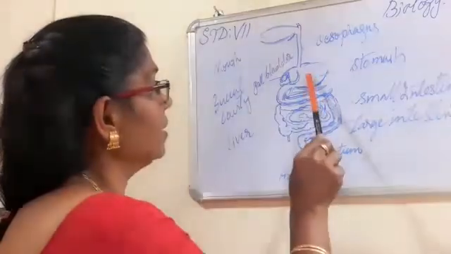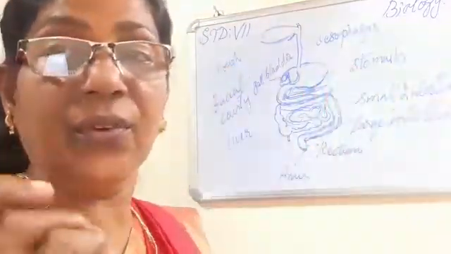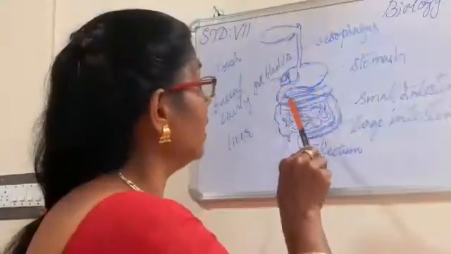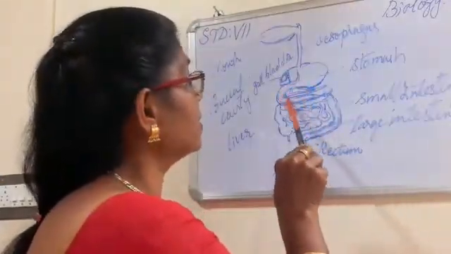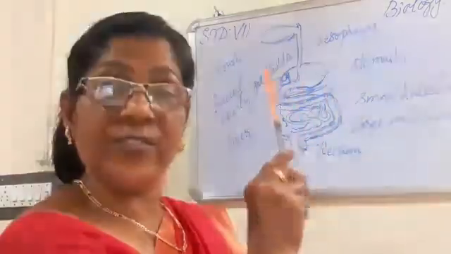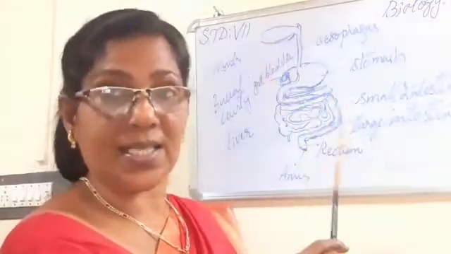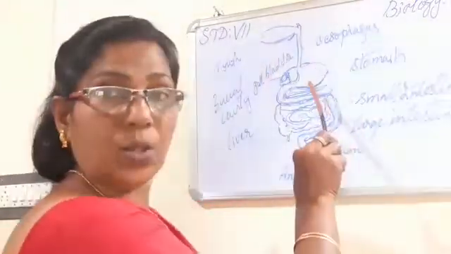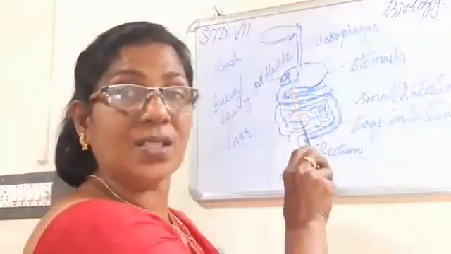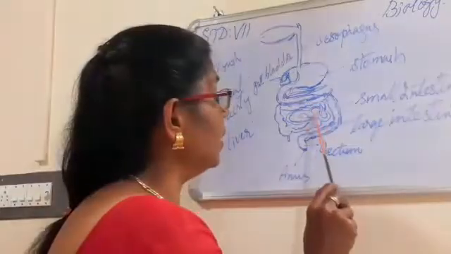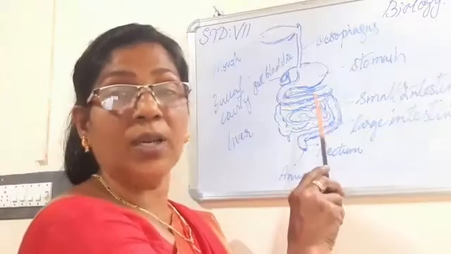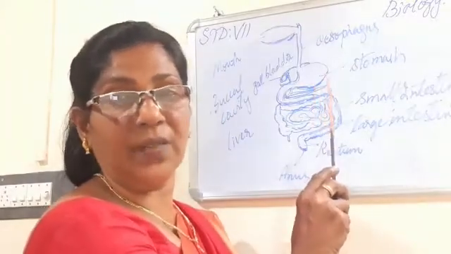After partial digestion, the food from the stomach slowly passes through the duodenum. This bent tube is known as duodenum. It is the first part of small intestine. So, from the stomach, the food passes through the duodenum and slowly enters into the small intestine. Small intestine is a long tube of small width.